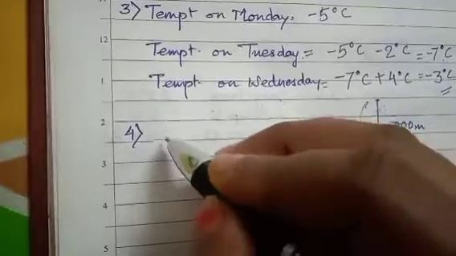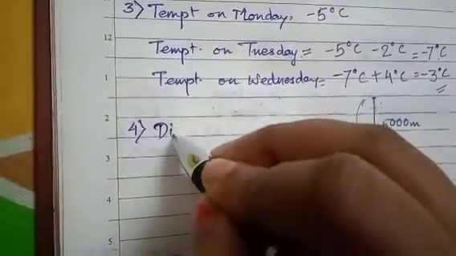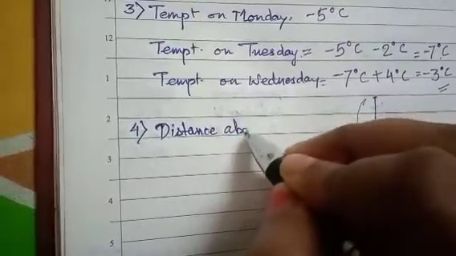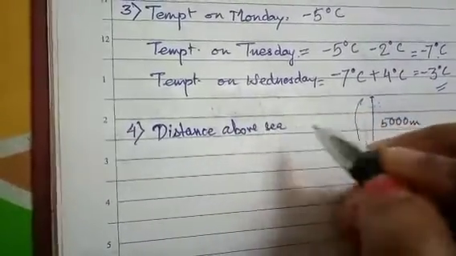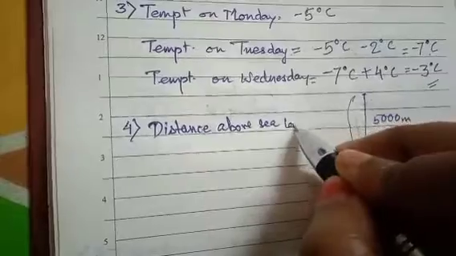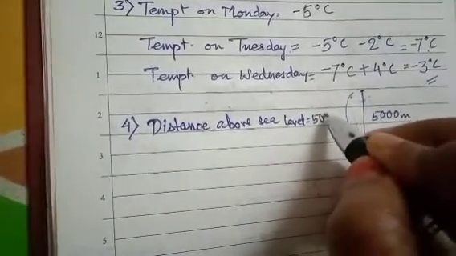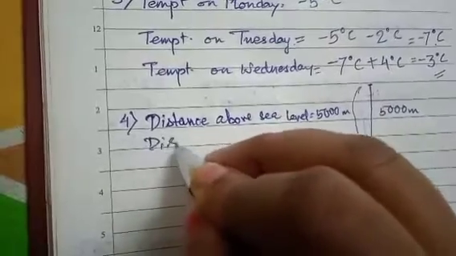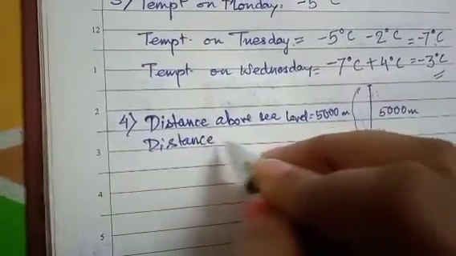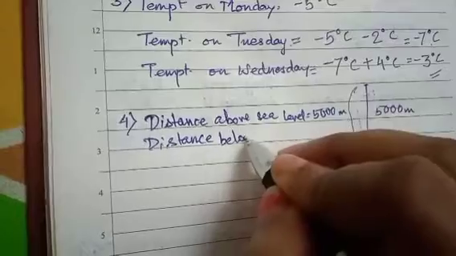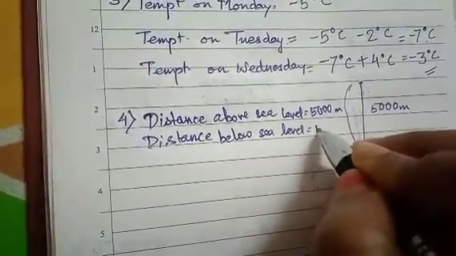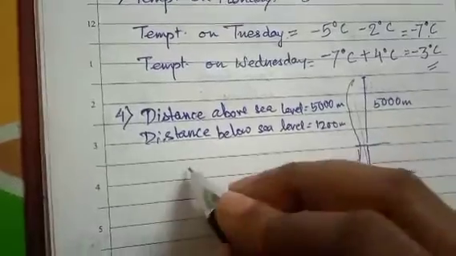So I can always write distance above sea level is equal to 5,000 meters and distance below sea level is equal to 1,200 meters.